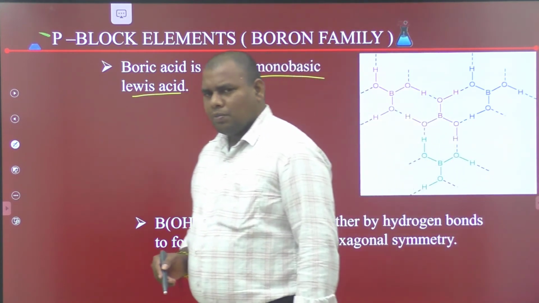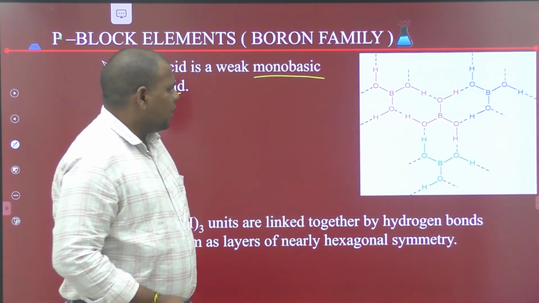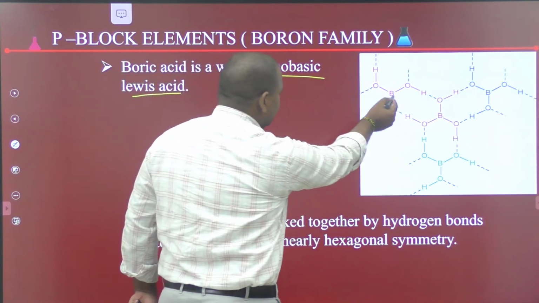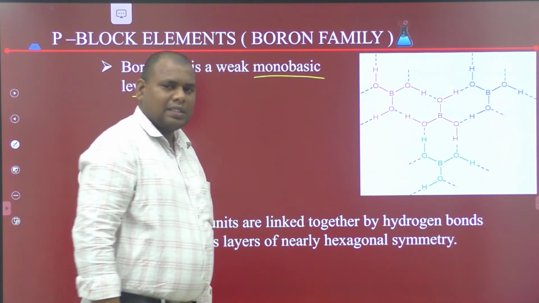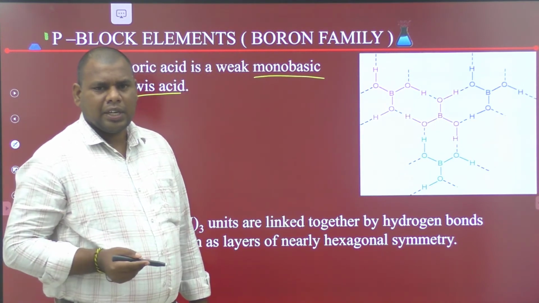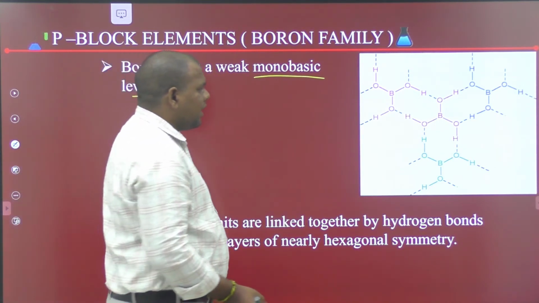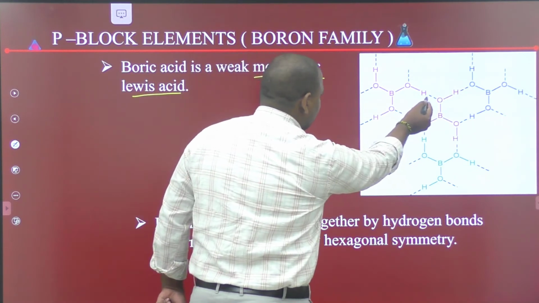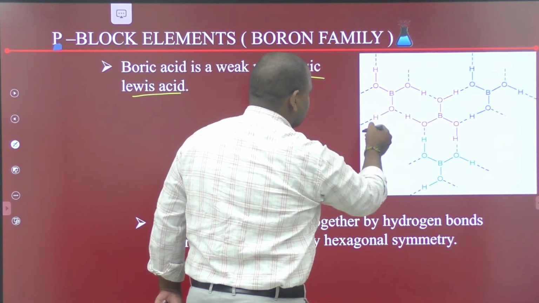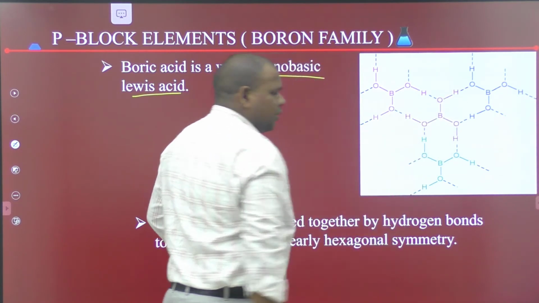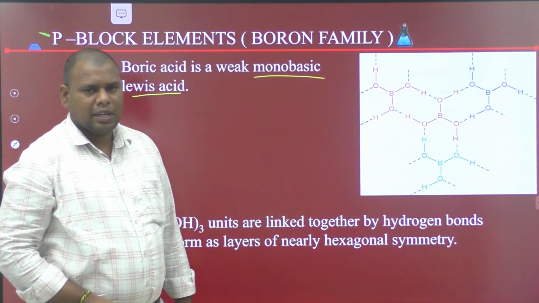Next, structure of boric acid. In boric acid, planar BO3 units are present. These planar BO3 units are joined by hydrogen bonds. The dotted lines are hydrogen bonds.